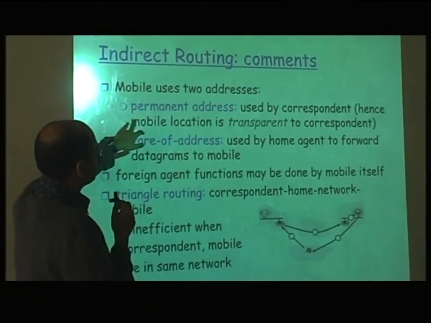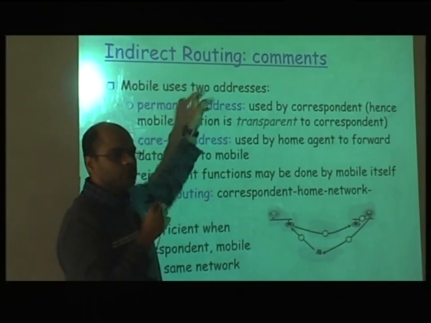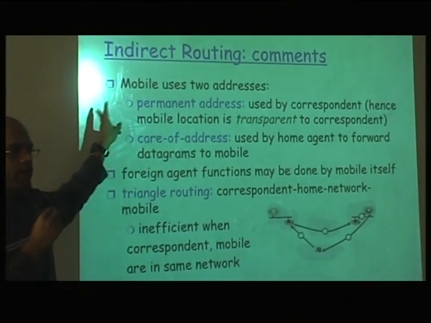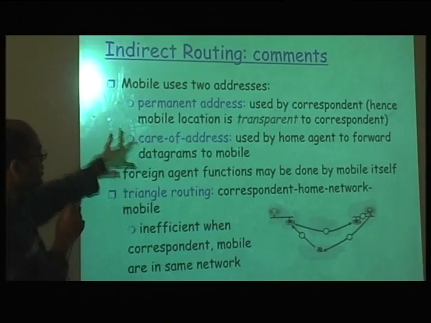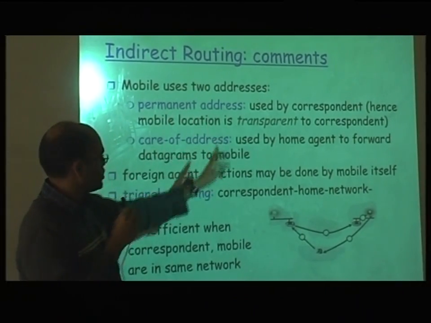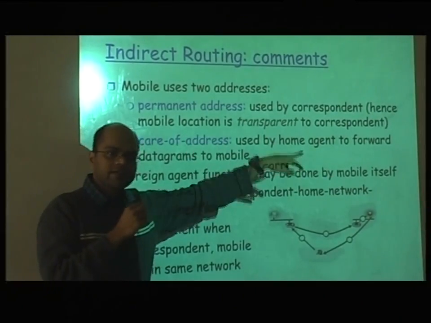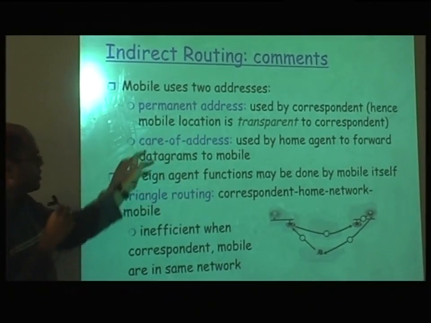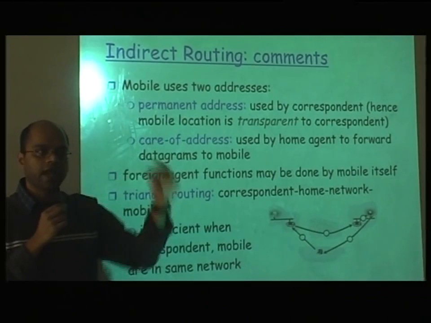Points about the indirect routing. So the mobile node is using two addresses. One is in its home network where it is already situated, which is called the permanent address. The correspondent will always use this permanent address, and then there is a care of address in the visiting network. And this is what the correspondent will learn dynamically.